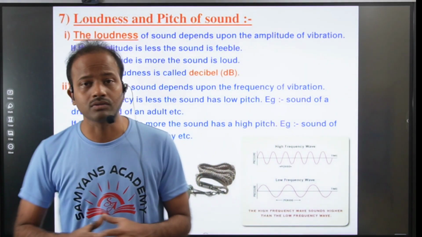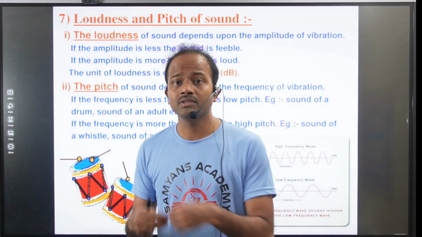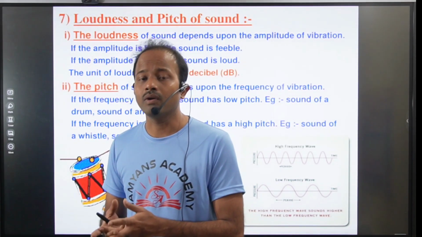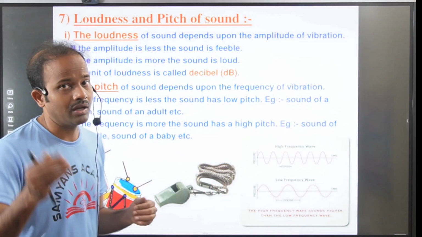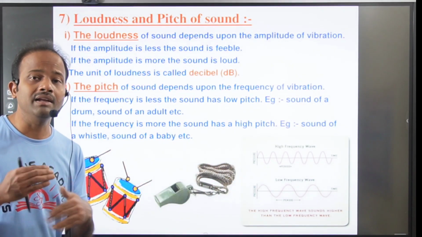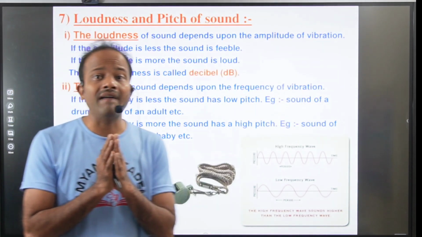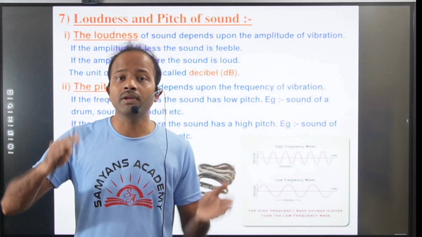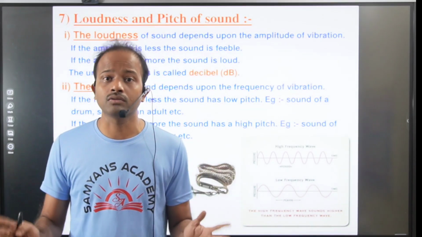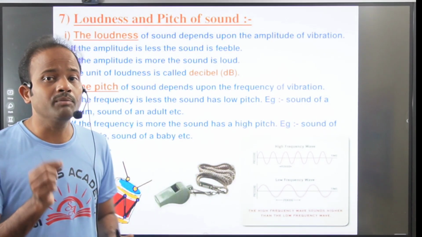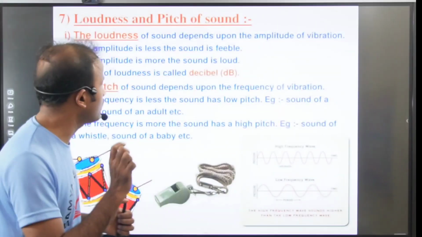We can hear loud sound, for example, if a bomb explodes in our surroundings. At that time, what will happen? We can hear the bigger sound, right? Because of that sound, the windows of our building also vibrate. So that much vibration means that much amplitude. If amplitude is more, it will produce the louder sound. If amplitude is small, it will produce the feeble sound. Feeble sound means we can hear very low sound.